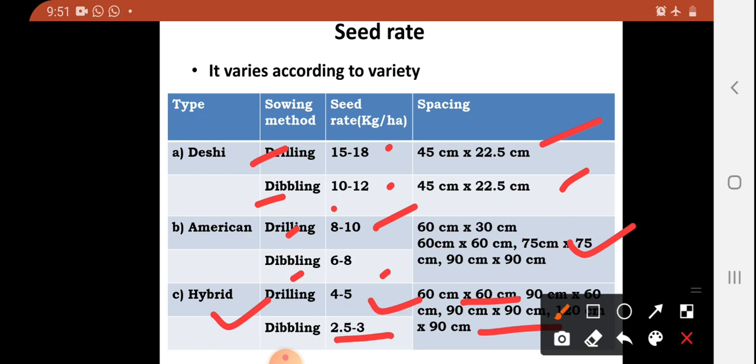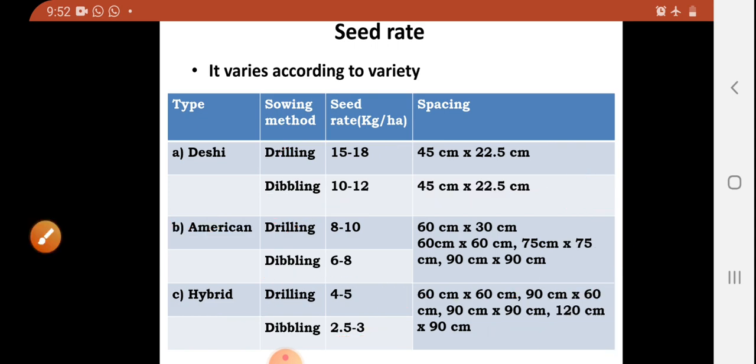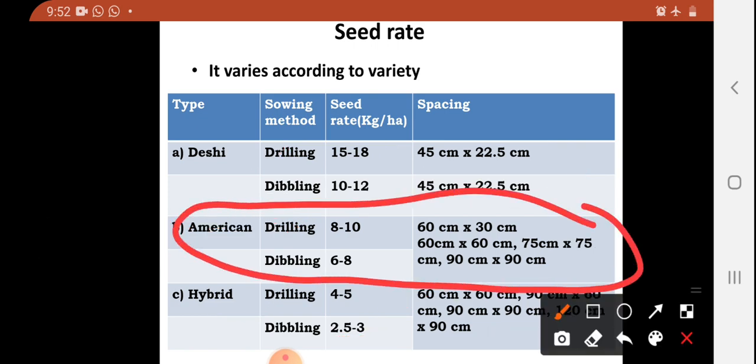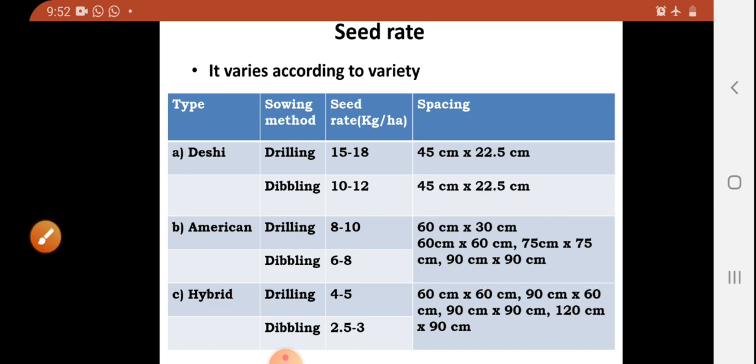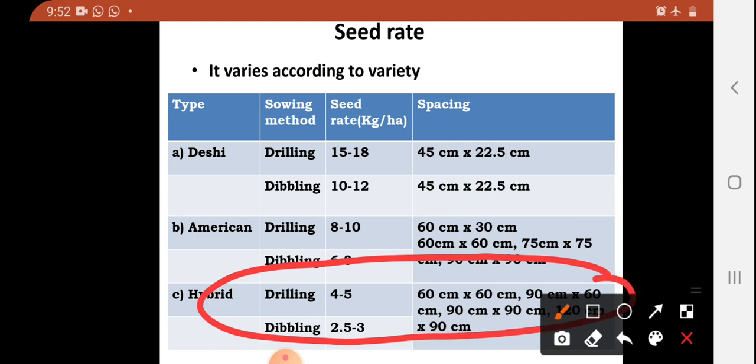In the examination, you may have to write cultivation of any one type. For example, write cultivation of rain-fed cotton with the help of following points, or write cultivation of American cotton with the help of following points. At that time, if seeds and sowing points are there, you just have to mention American cotton, all these things related to American cotton: method of sowing, seed rate and spacing. Sowing time is quite common for all. If the question is for hybrid cotton, you have to go for this part of the table.